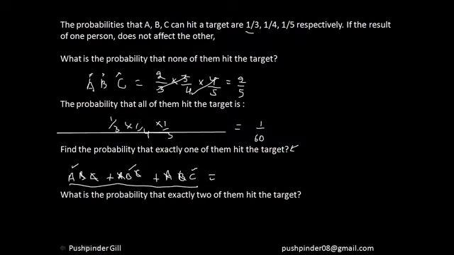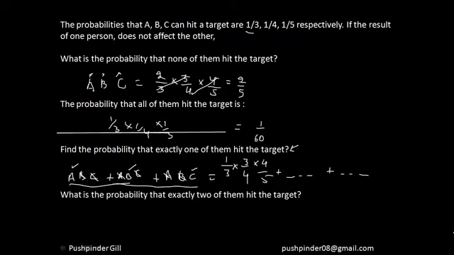So let me just do it for you a little bit. The probability that A hits the target is 1 by 3, into the probability that B does not hit, that is 3 by 4, right? Into the probability that C does not hit, it's 4 by 5. Plus you solve this one here, you solve this one here, and you calculate the answer. So I hope everyone understood how I calculated exactly one of them hits the target.